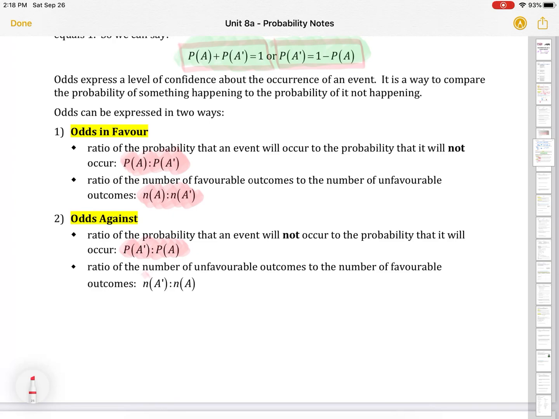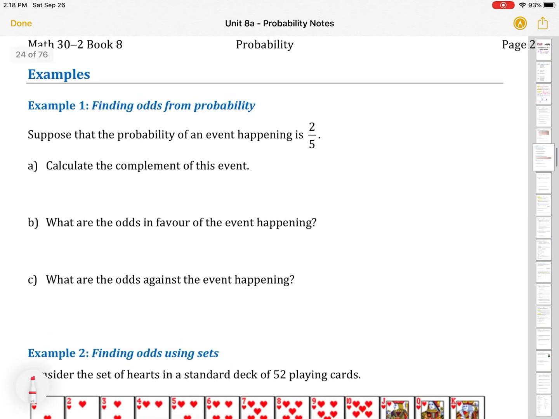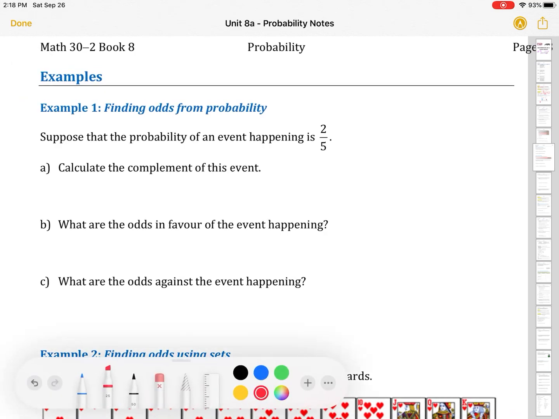And odds against means we're putting the unfavorable event first. Okay, so the probability the event will not occur compared to the probability that it will occur. And again, we can do that with the numbers of the events. So let's take a look at odds. Finding odds from probability.